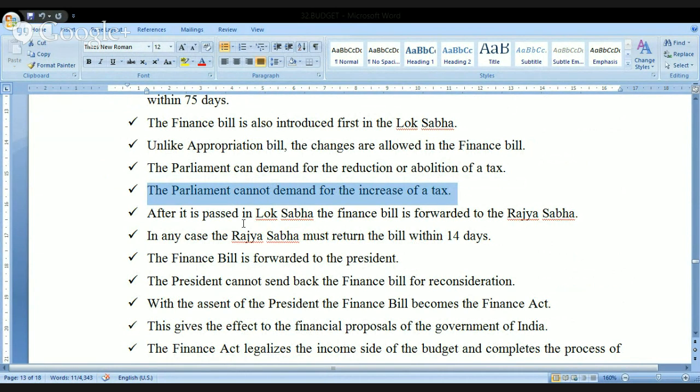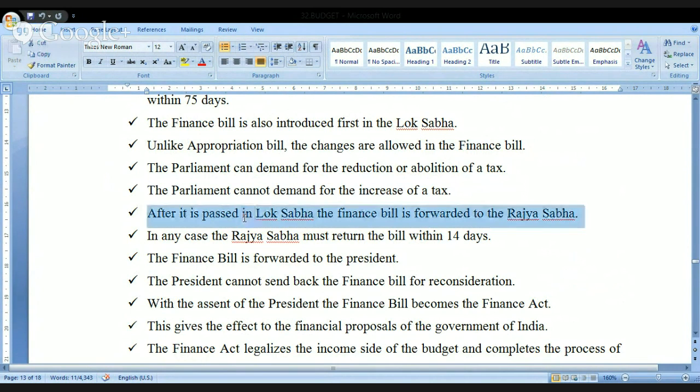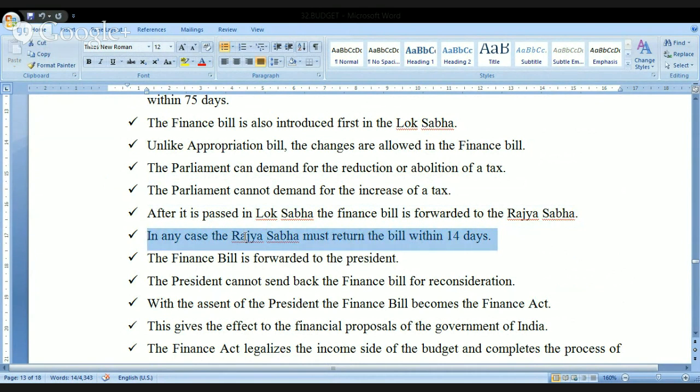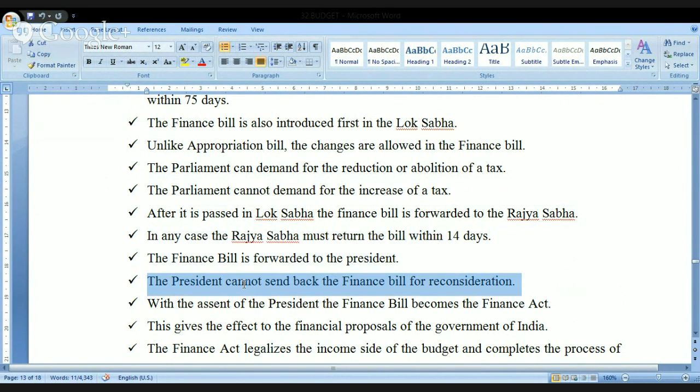After this bill is passed in the Lok Sabha, it is forwarded to the Rajya Sabha. In any case, Rajya Sabha must return the bill within 14 days. The finance bill is forwarded to the president, and the president cannot send back the finance bill for reconsideration.